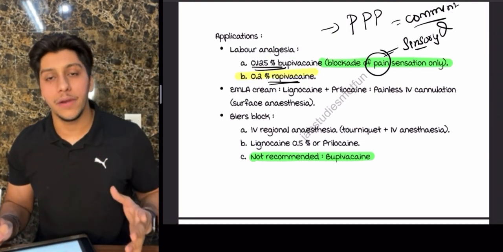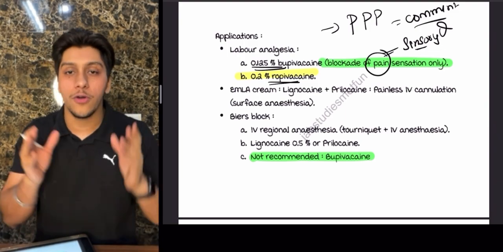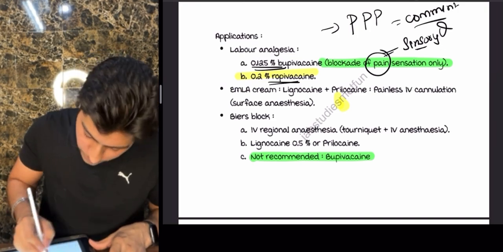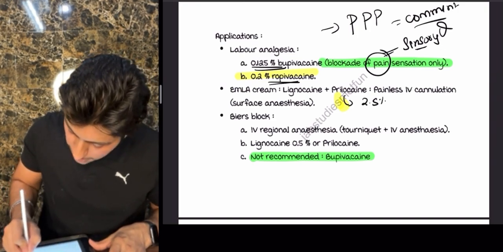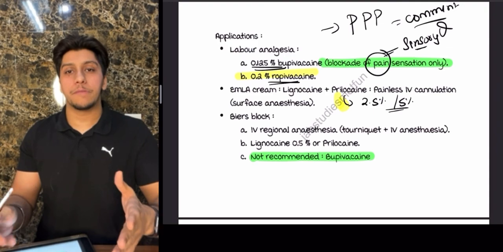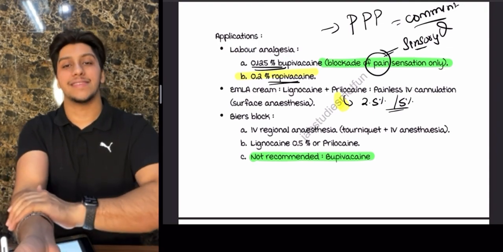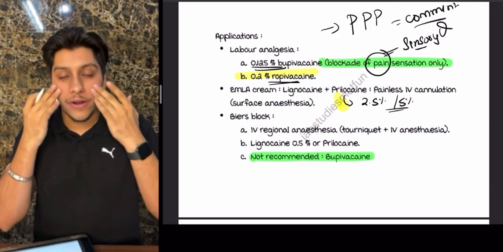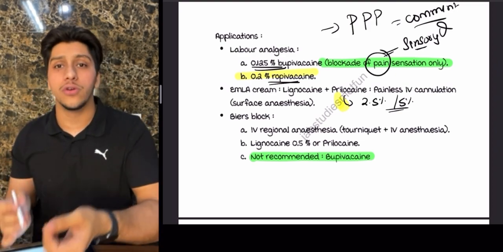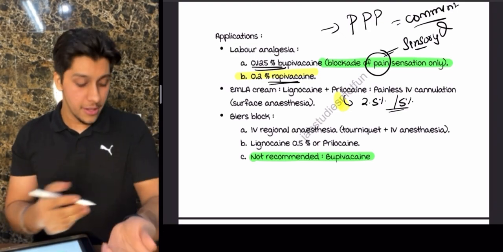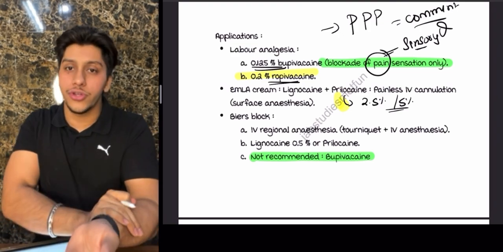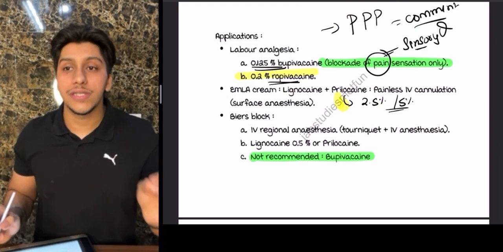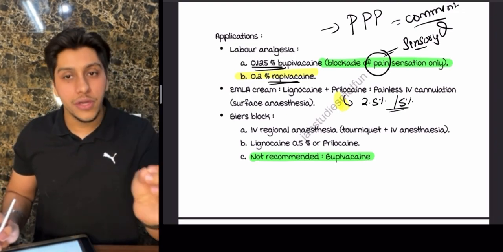Now, what is EMLA cream? EMLA cream is basically a combination of lignocaine and prilocaine. They can be either 2.5% or they can be 5%. The main purpose of this cream is surface anesthesia. Usually this can also be done whenever a patient is going through a laser, so they can provide a surface anesthesia, or maybe a child who's having severe pain, who cannot tolerate pain. You'll apply this over there on the surface with a sticker on the top. Around 45 minutes you'll wait. The patient will not feel pain. So the dosage, as I told you, it is a combination of lignocaine and prilocaine.